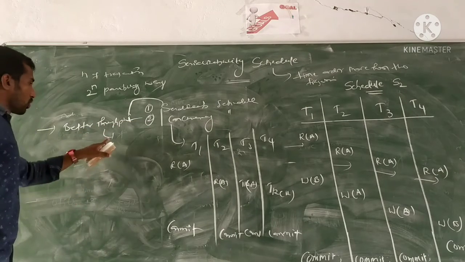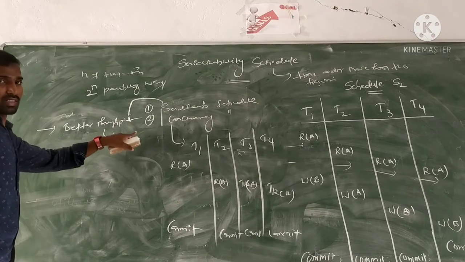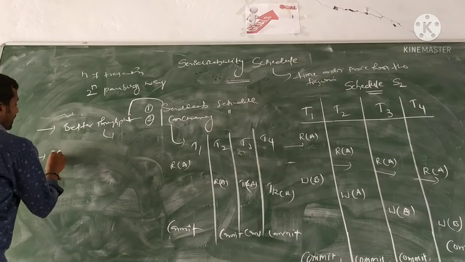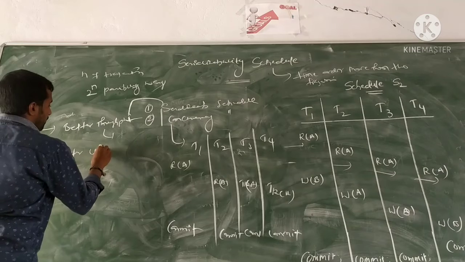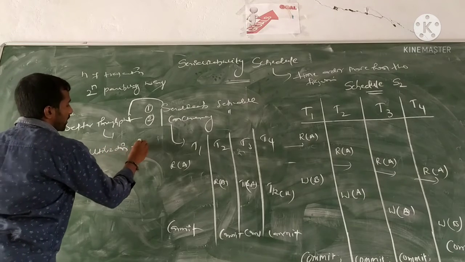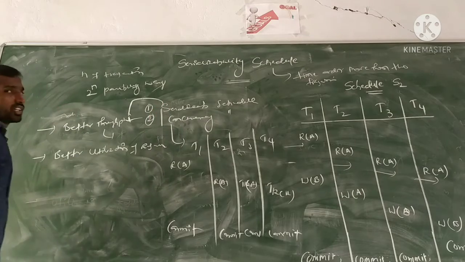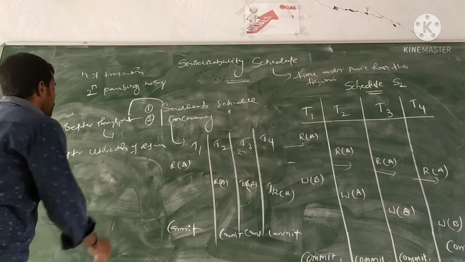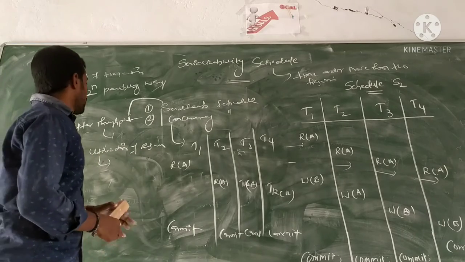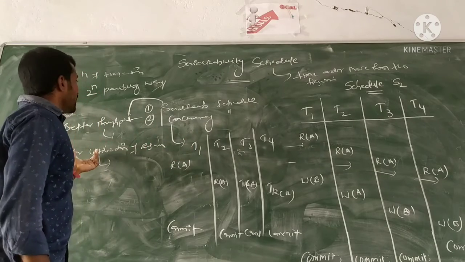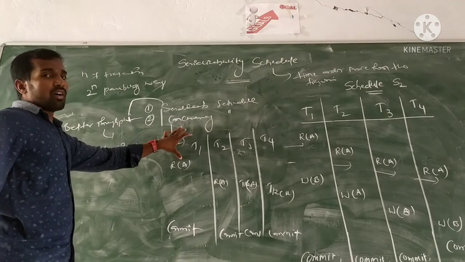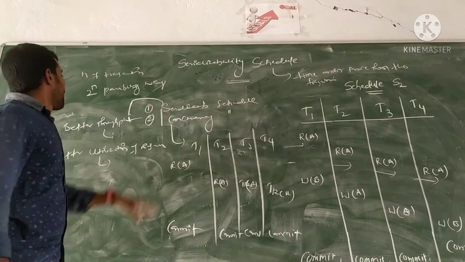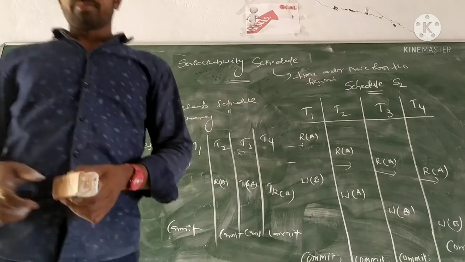We already discussed throughput: how many transactions or processes are done within a unit of time. The concurrency schedule also has better utilization of resources compared to the serializable schedule. When transactions require resources, they are utilized by the individual transactions within the throughput time. This is the serializable schedule and the concurrency schedule. In the next class we will discuss another topic. Thank you.